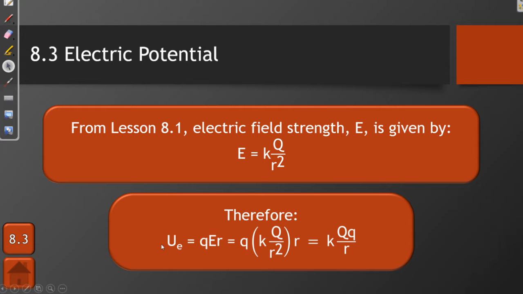We can say the electric potential energy is equal to q times K times big Q divided by R squared, times R. One of those R's will cancel out, and so the electric potential energy is equal to K times big Q times little q divided by R. Please note that when we calculate electric potential energy, R is not squared.